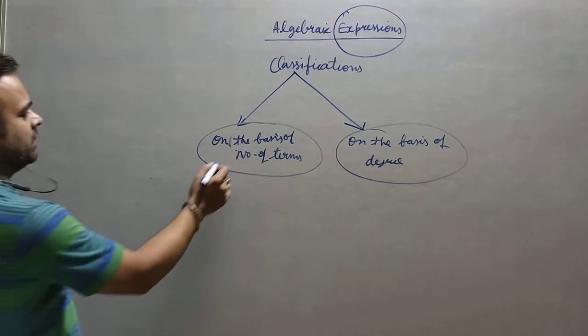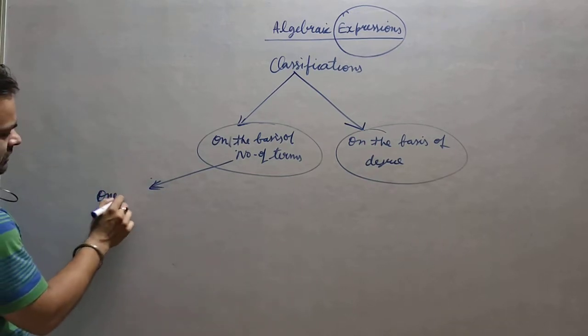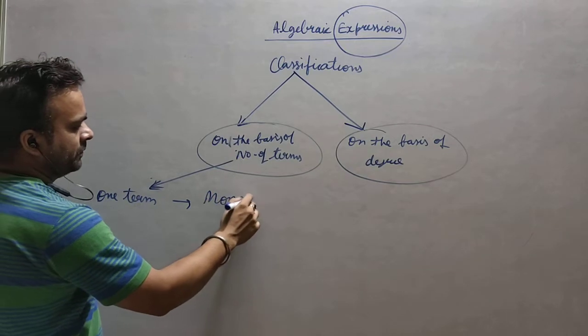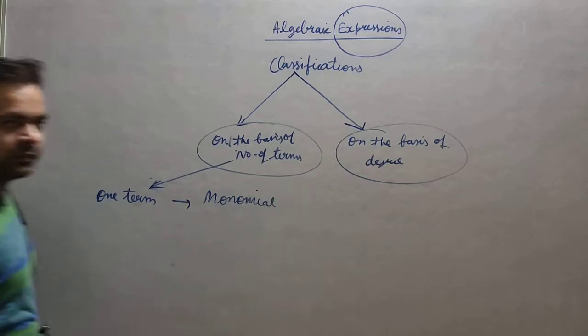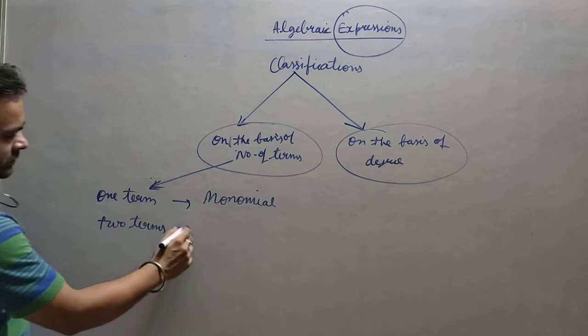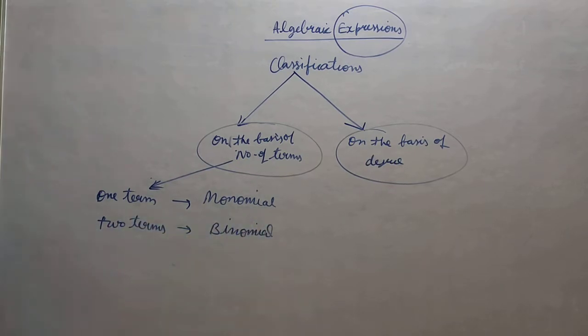Now on the basis of the number of terms: if only one term is there in the expression, we call it a monomial. If there are 2 terms, then we call it a binomial expression.